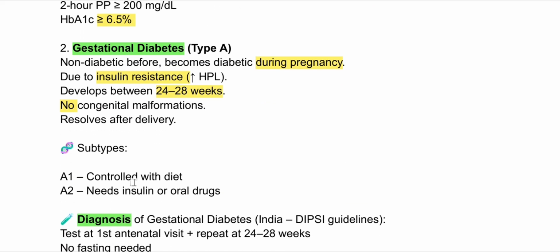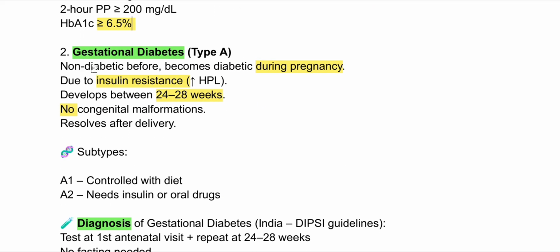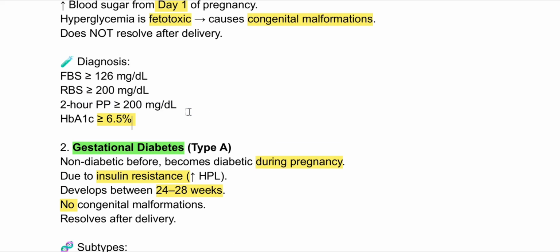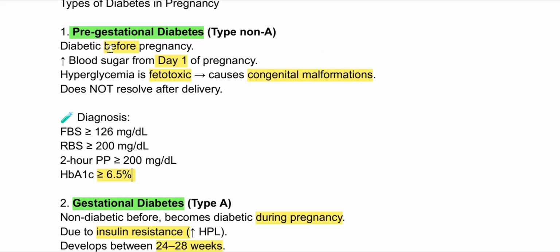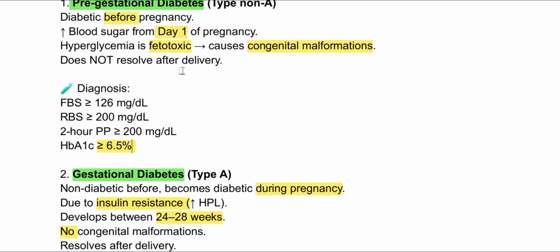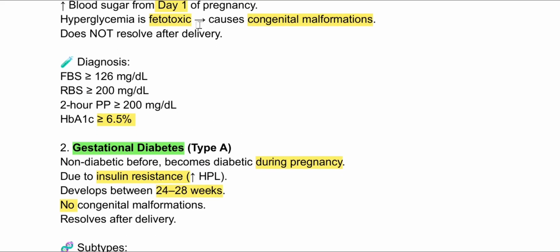Now comes gestational diabetes. Gestational diabetes is when a non-diabetic pregnant female gets diabetes. That is during 24 to 28 weeks, and it is mainly due to insulin resistance because of the increase in HPL hormone. There is no congenital malformation, and it will resolve after delivery, whereas pre-gestational diabetes does not resolve after pregnancy.